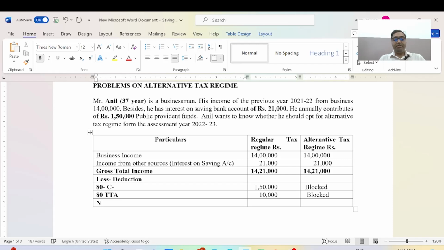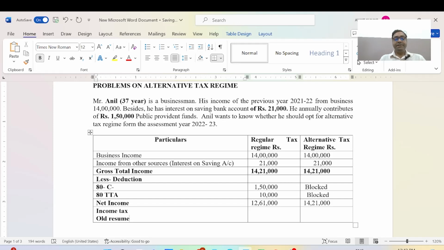Now it is the net income. Net income will be 14 lakh 21,000 minus 1 lakh 50,000 minus 10,000. This figure will be 12 lakh 61,000 in the old regime, and in the new regime it will be 14 lakh 21,000. And now we will calculate the income tax as per the old regime and new regime.